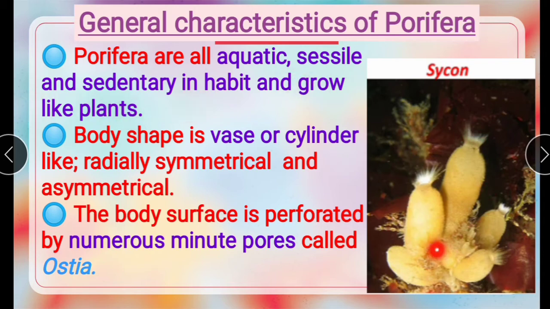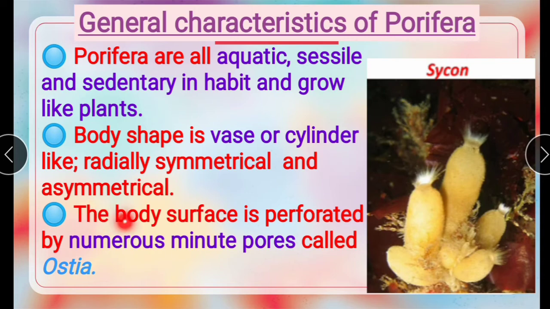Okay, and they grow like plants. See here, this is a sponge picture. How it looks is like a plant. Okay, it grows like a plant. Next, body shape is vase or cylinder like. Here the body is vase like or cylinder like, and radially symmetrical or asymmetrical.